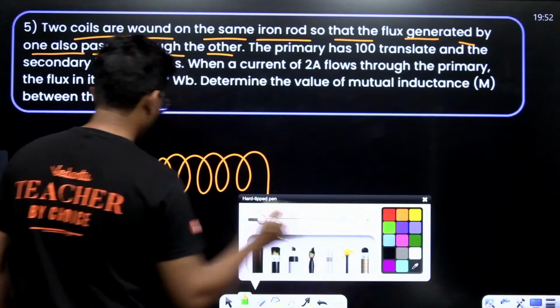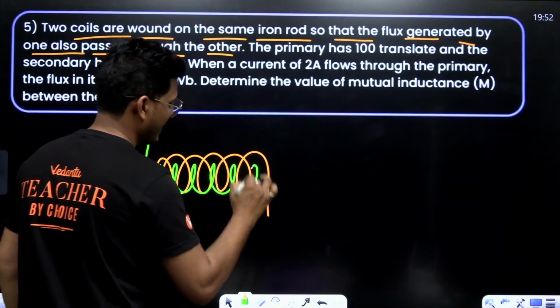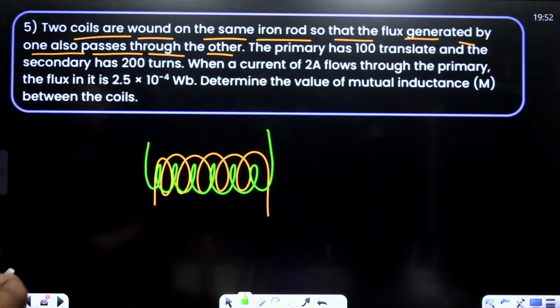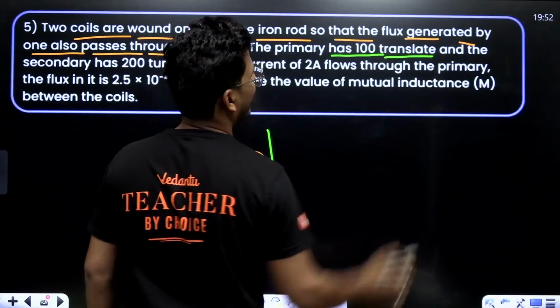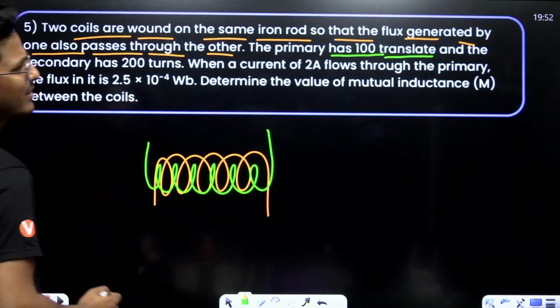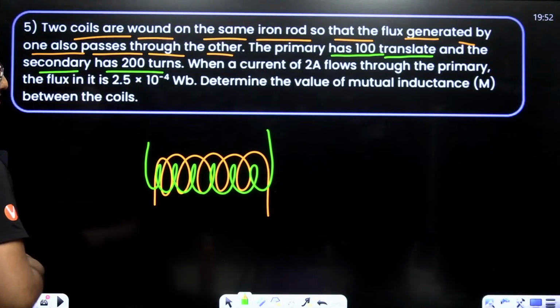The primary has 100 turns and the secondary has 200 turns.